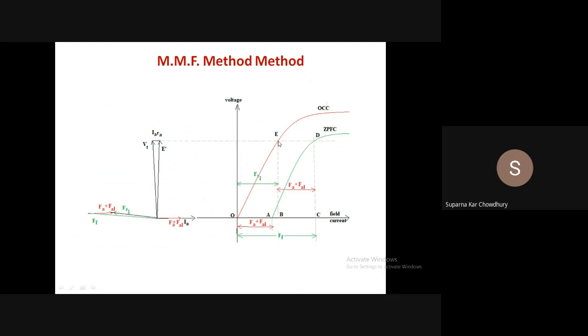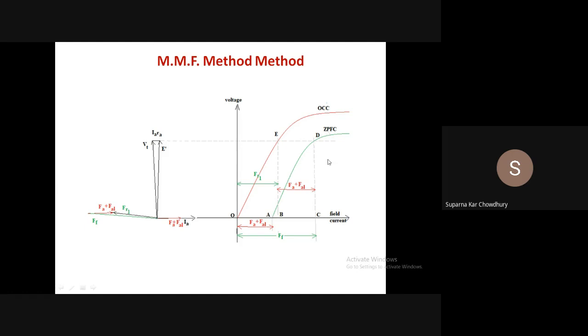Now from here you can see that this is basically the shift between the OCC and ZPFC. So we have seen that for a constant current, ZPFC from the OCC is shifted downward by IAXAL and shifted on this side by FA, and ZPFC is parallel to OCC. So this shift remains constant. So this shift between OCC and ZPFC is constant. So the shift here should also be FA plus FAL.